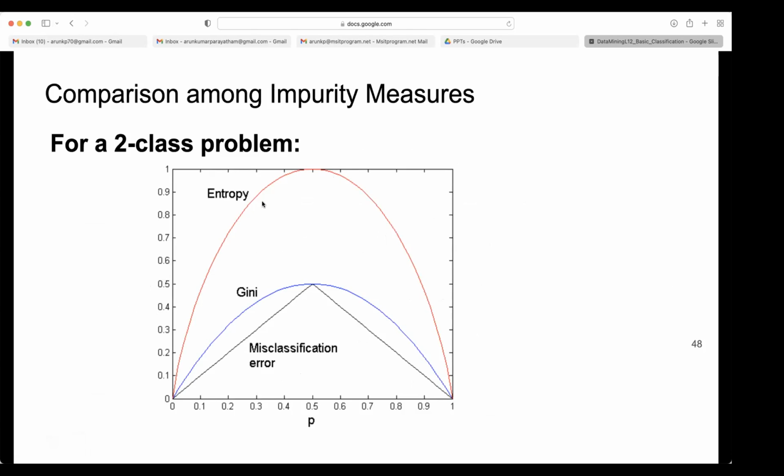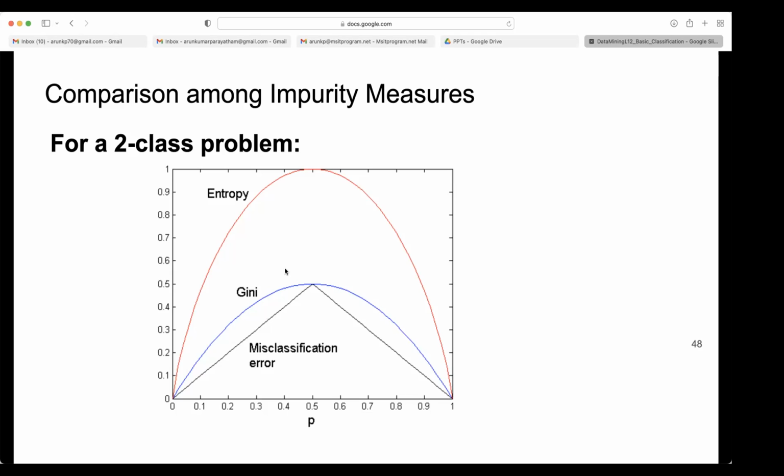Entropy is always greater than Gini and misclassification error. Then Gini is between entropy and misclassification error. Misclassification error is always smaller than the entropy and Gini. So this is the comparison of different measures. So this is up to the user and where we are applying. Based on that, we need to see which measure we need to take. Of course, we are not going to build algorithms.